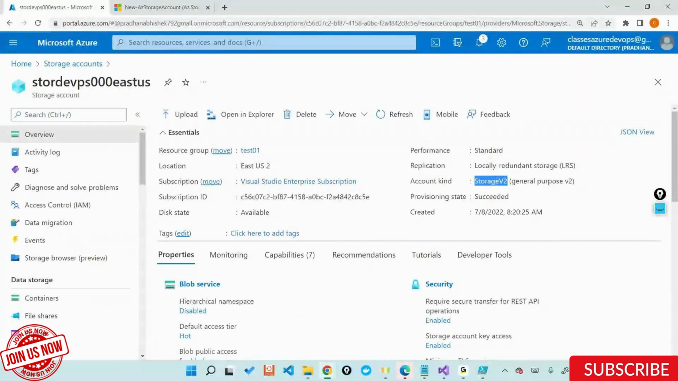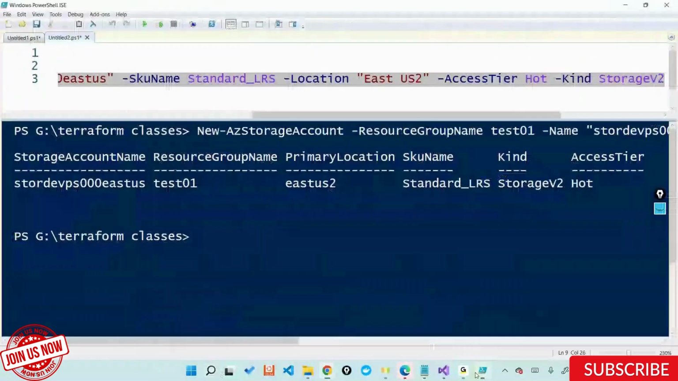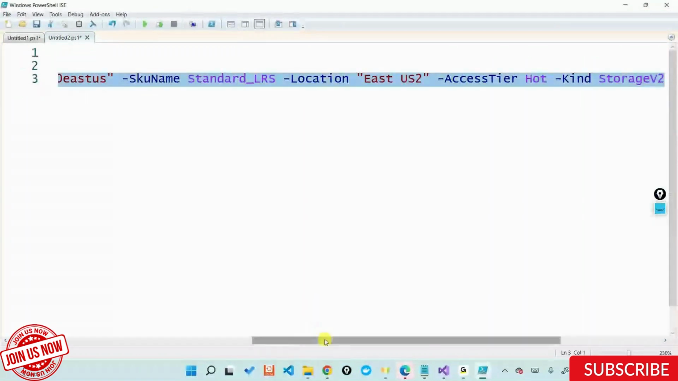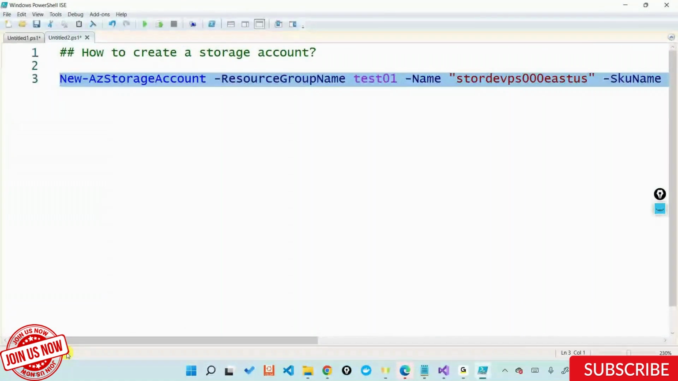So I created a simple storage account without having to touch the Azure portal, and I used a simple command called New-AzStorageAccount. This is an Azure PowerShell command, not purely a Windows PowerShell command. It's an Azure PowerShell command. Again, a simple Azure PowerShell command will throw a lot of errors. This will not give you a flexibility to reuse. Meaning, what I mean by this is this: if I run the same command once again,